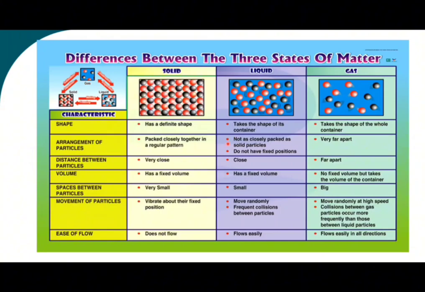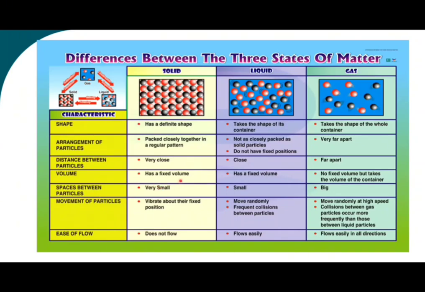Meanwhile, liquids are not closely packed and do not have fixed positions, while gas particles are very far apart. So the distance between solid particles is very close, liquid particles are close to each other, but for gases the distance is very far.